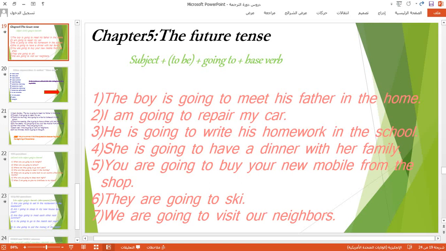Okay, can we add some other expressions like next week or next year in these sentences? Yes we can. But there is one note here, or I'm warning you: if you add the other expressions at the beginning of the sentences, you have to put a comma after the expressions, because these expressions came at the beginning of the sentences, like in the slide below.